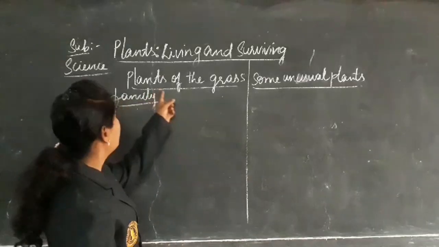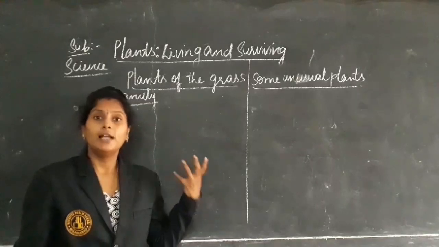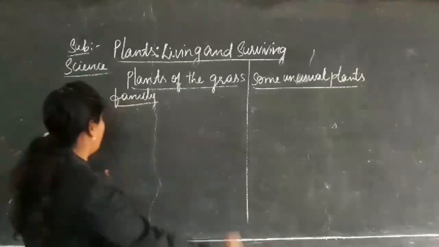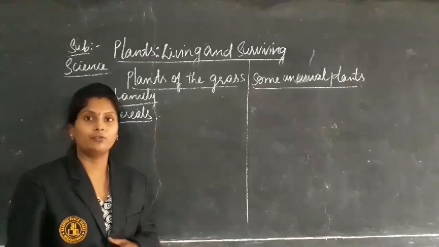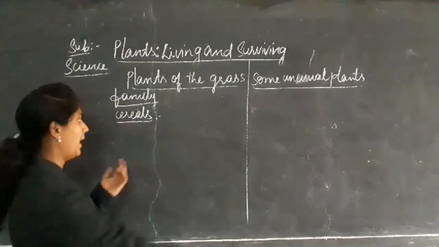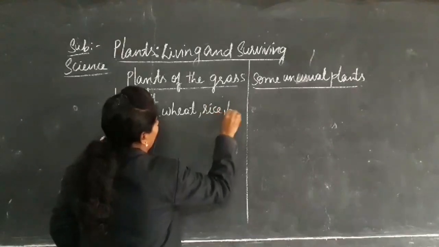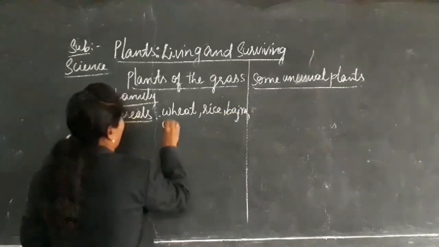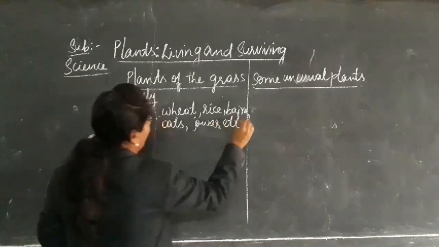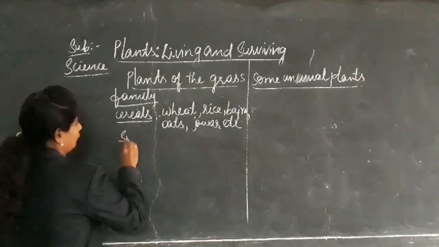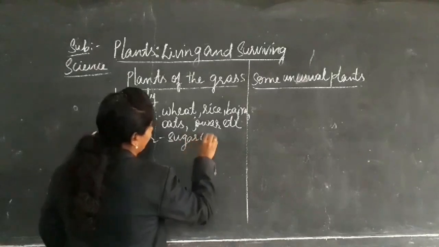Okay, next coming to the plants of the grass family. The plants which belong to the grass family help us in many ways. For example, cereals. The cereals we are eating as food, the grains obtained from plants like wheat, rice, bajra, oats, jowar, etc. And the sugar we are getting is obtained from the sugar cane.